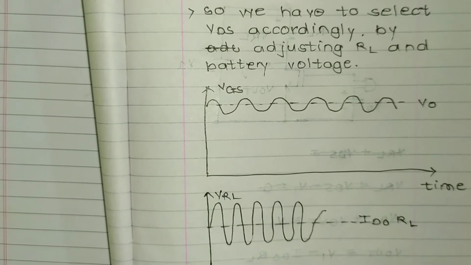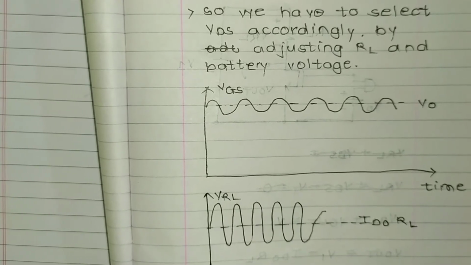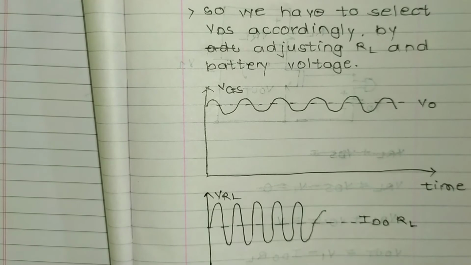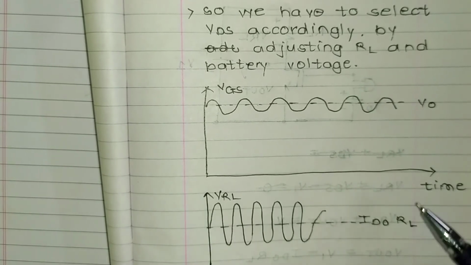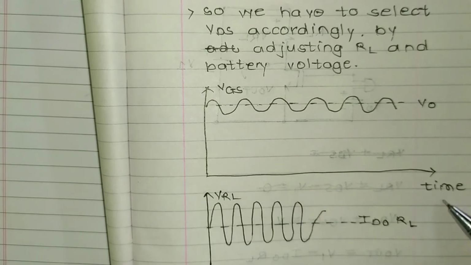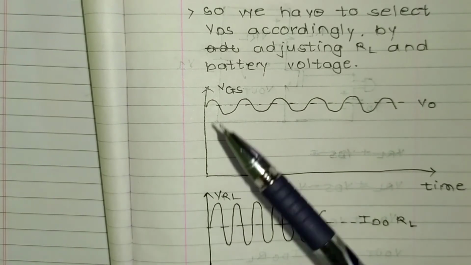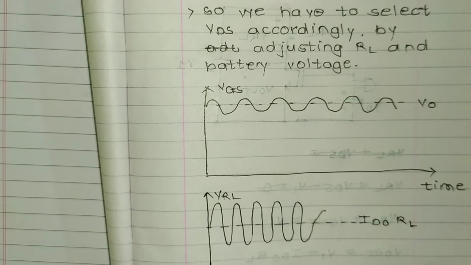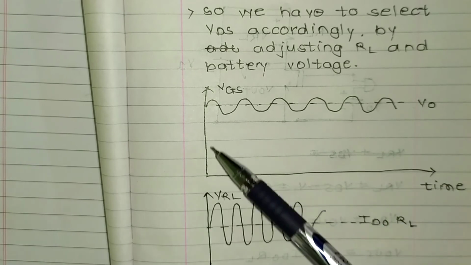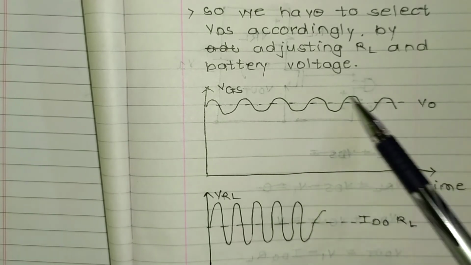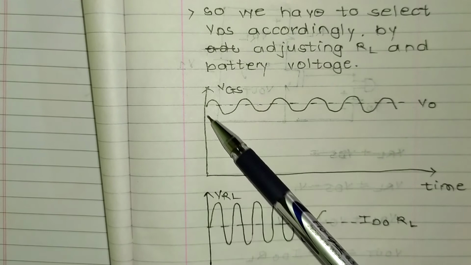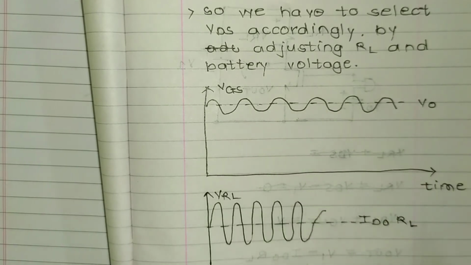We have to select VDS accordingly by adjusting RL and the battery voltage. This is basically the graph of VGS with respect to time. Initially there is no signal from the microphone, so the voltage is V0, the battery voltage. This is the DC level, and the signal is like this because there is no signal and its amplitude is very small.